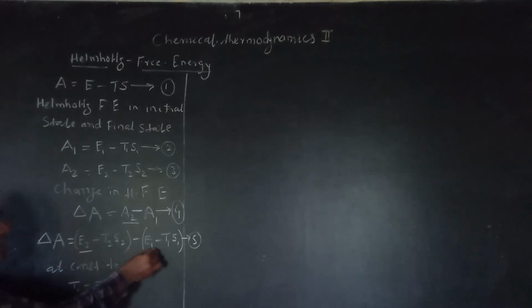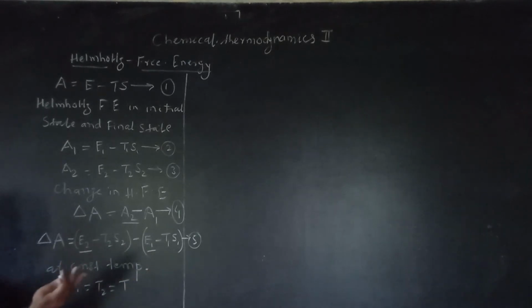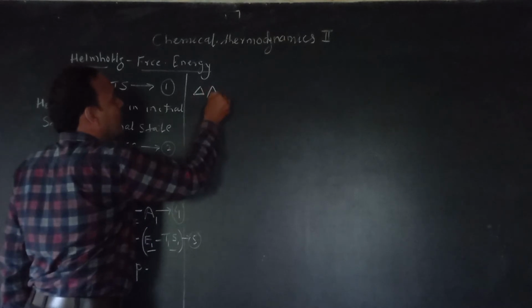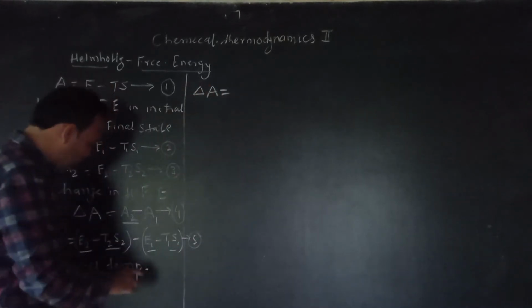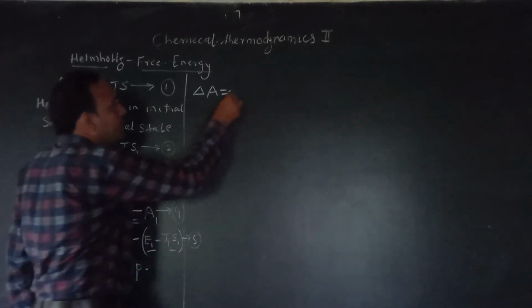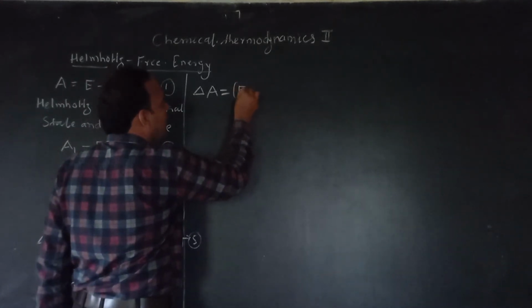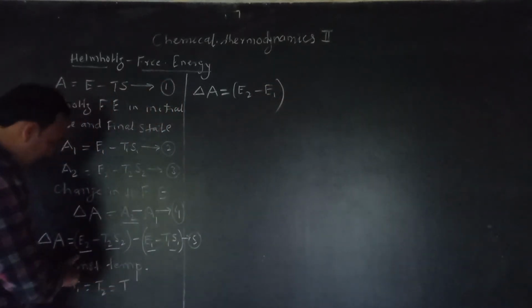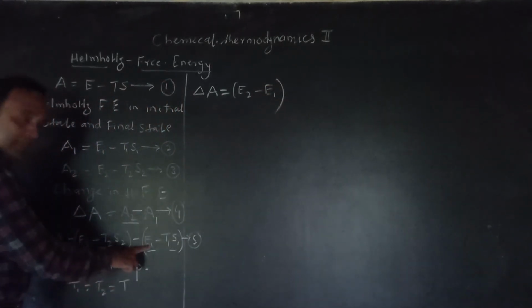Take energy E1 E2 on one side and this product on another side. So we can write here delta A is equal to E2 minus E1. Yes, this becomes E2 minus E1.